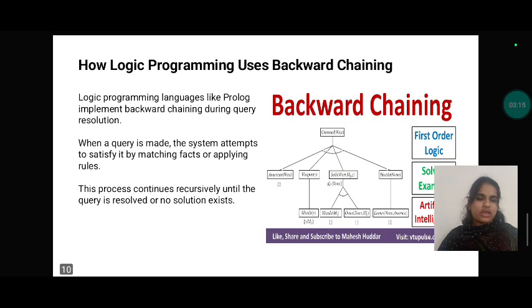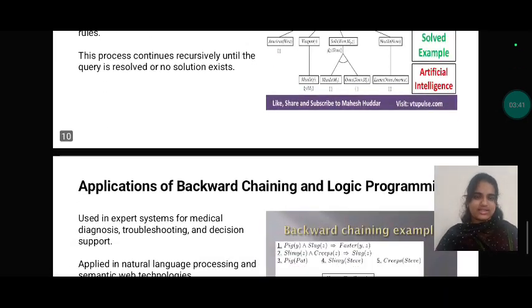How is a logic program used in backward chaining? Logic programming languages like Prolog implement backward chaining during query resolution. If a query occurs in logic programming, backward chaining is useful to overcome that problem. When a query is made, the system attempts to satisfy it by matching facts or applying rules. This process continues until the query is resolved or no solution exists.